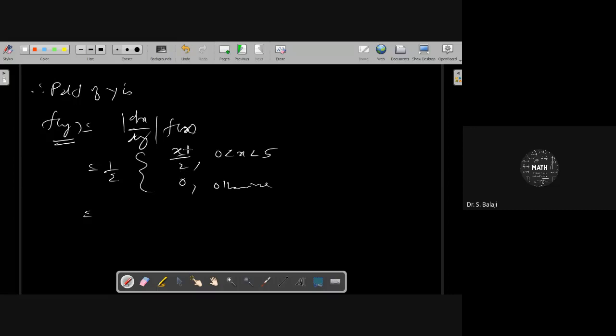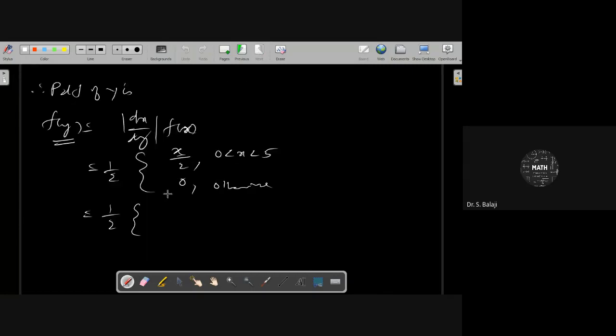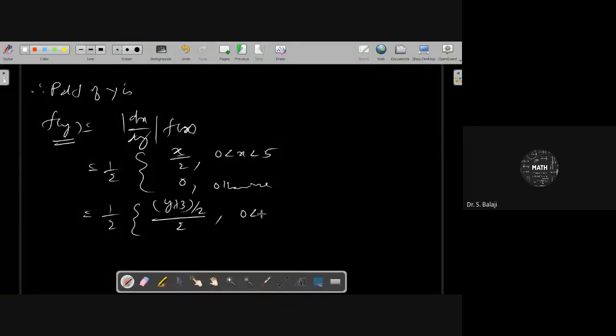We convert every x in terms of y: x is equal to (y plus 3) by 2, so we get (y plus 3) by 2, whole divided by 2, with 0 less than (y plus 3) by 2 less than 5, and 0 otherwise.